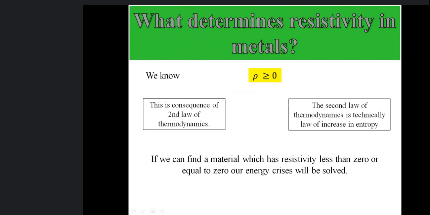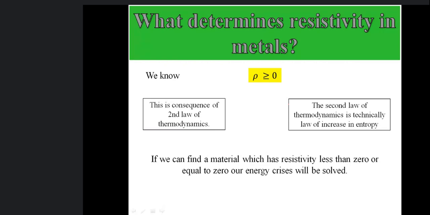So what determines resistivity in metals? Resistivity for any material is positive, it is greater than zero, and resistivity is a consequence of the second law of thermodynamics, because with temperature, randomness increases.